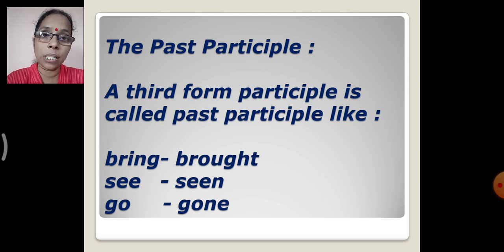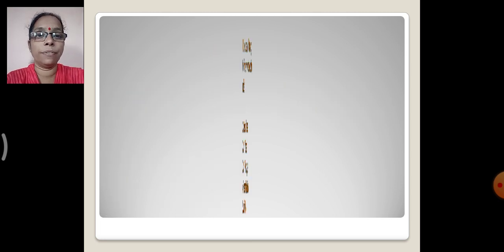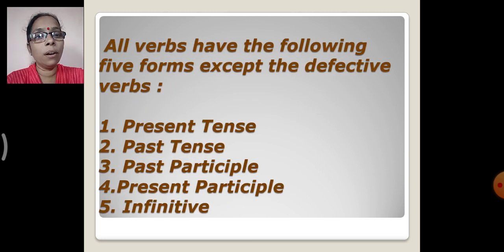Base form, then present participle and the past participle. So now it's clear to you what a present participle and a past participle are. Yes? Okay, so now let's proceed further. All verbs have the following 5 forms except the defective verbs.